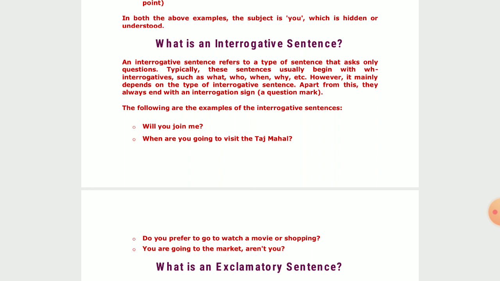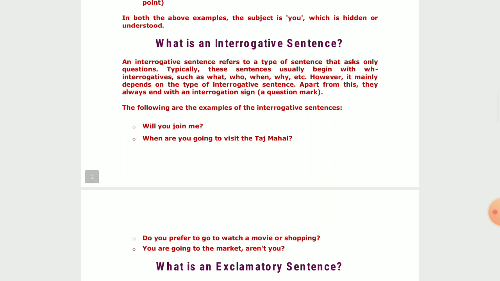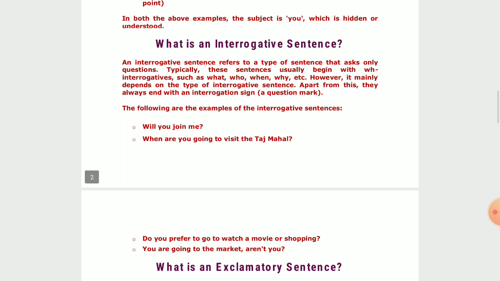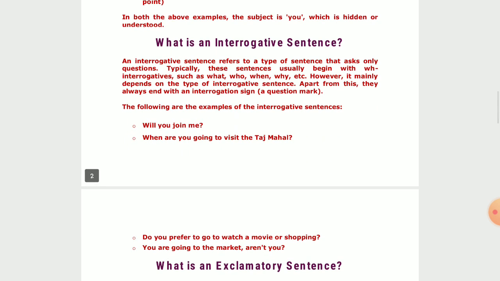Typically these sentences begin with WH interrogatives, such as what, who, when, why, whose, etc. However, it mainly depends on the type of interrogative sentence. Apart from this, they always end with a question mark. Question mark, you can say, dear students, or you can say interrogative mark.